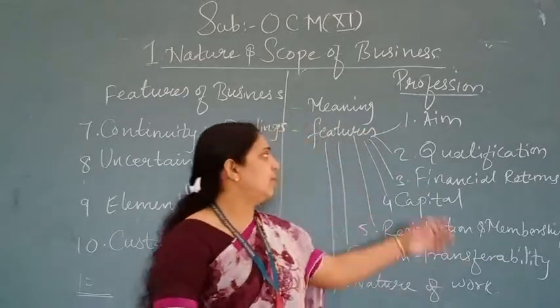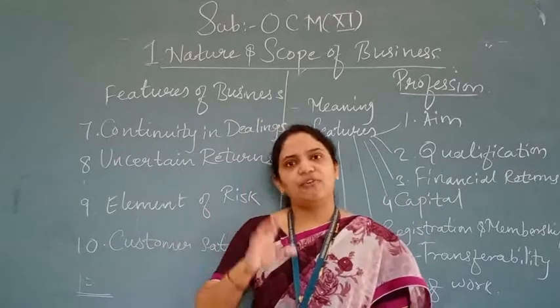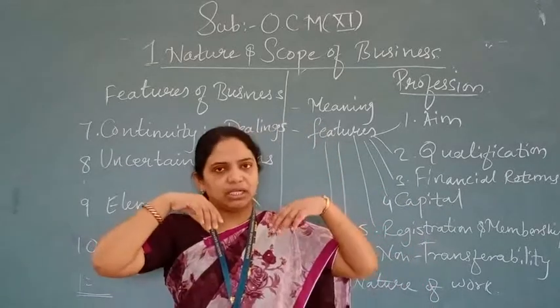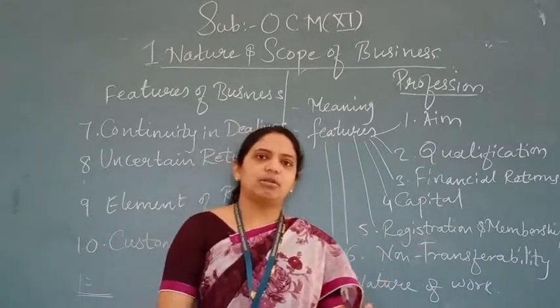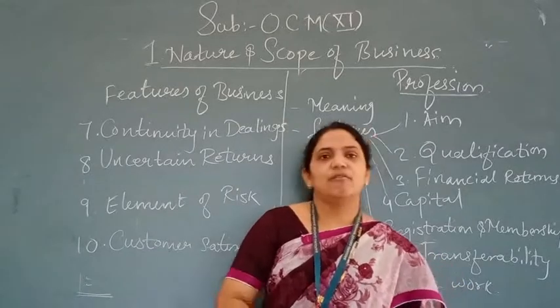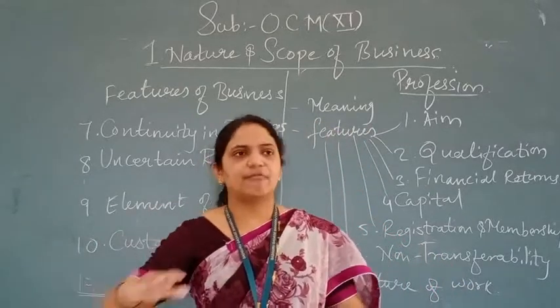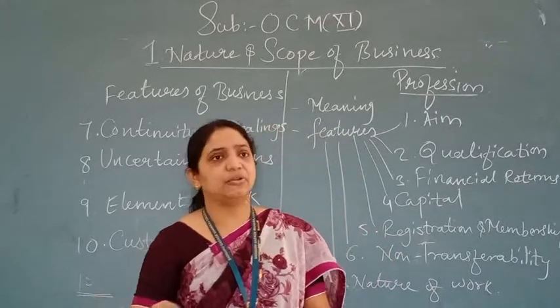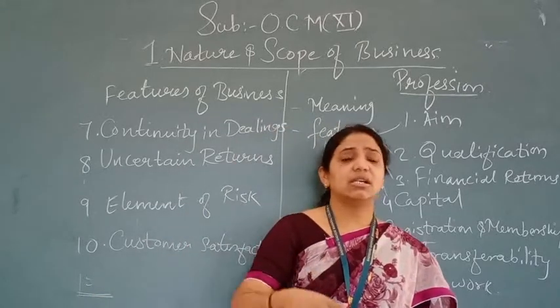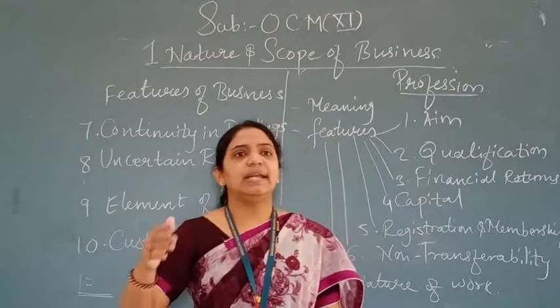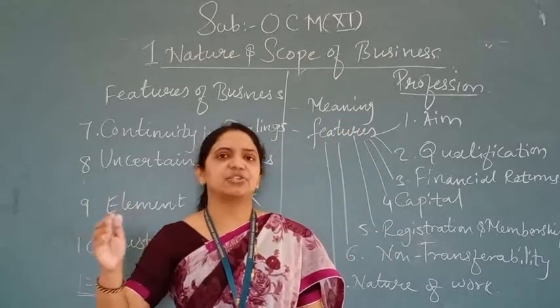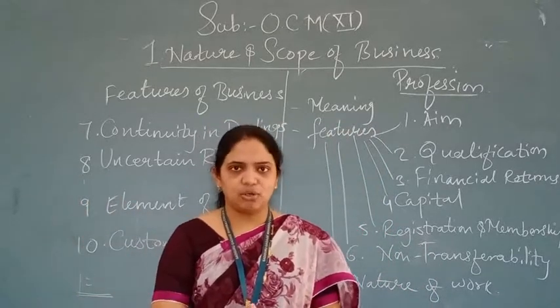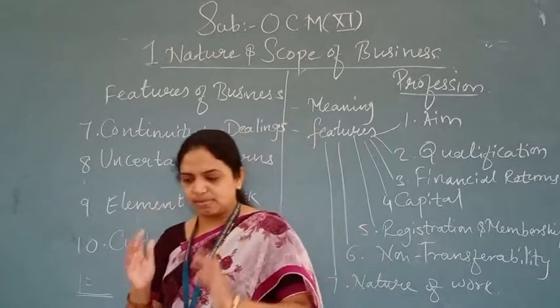Number 1 done. Number 2 is qualification. For every profession you have to go through a certain qualification. For a doctor you have to complete a separate degree. For becoming a lawyer, a separate one. For a teacher, separate. For becoming a CA, a chartered accountant, you have to register and give various exams under the Institute of Chartered Accountants of India, etc. Yes or no? That means qualification is a must.